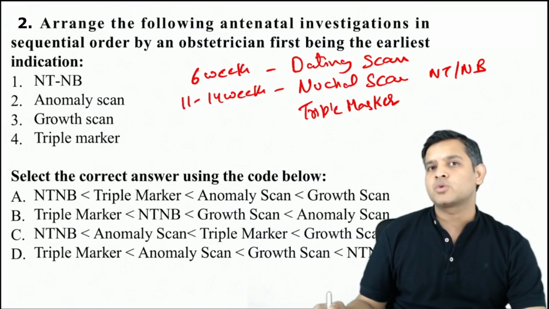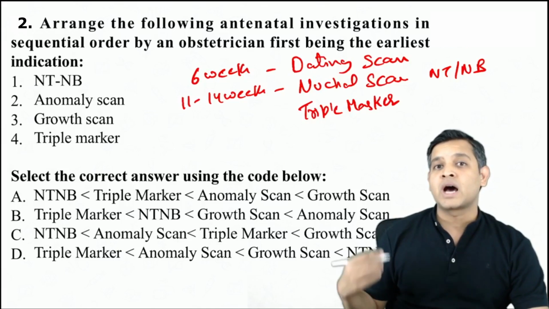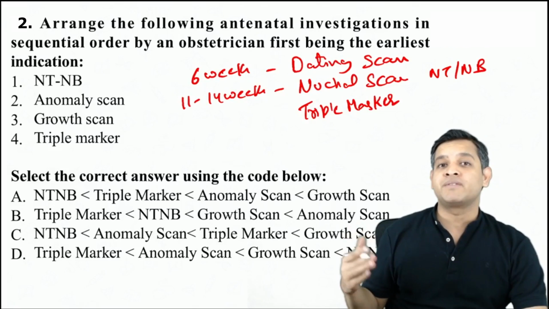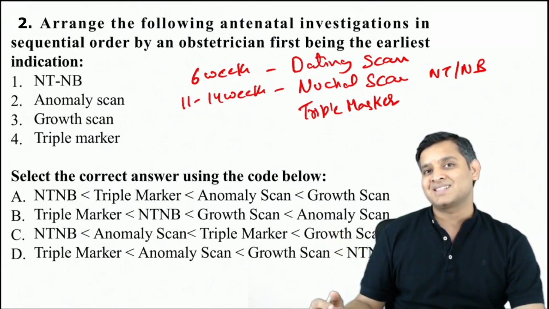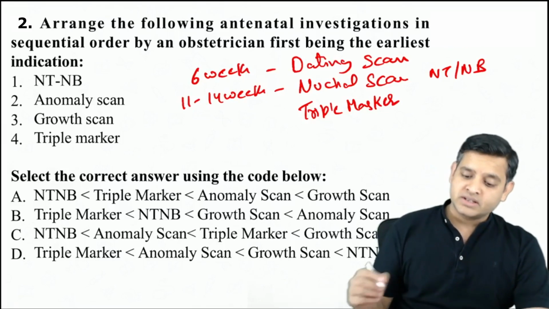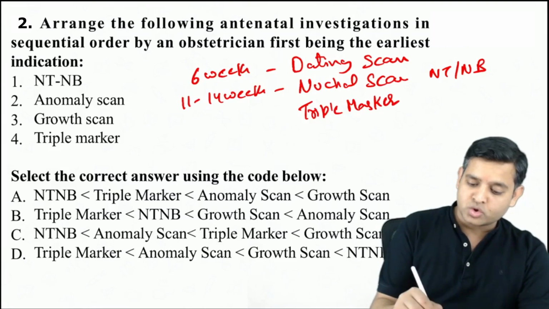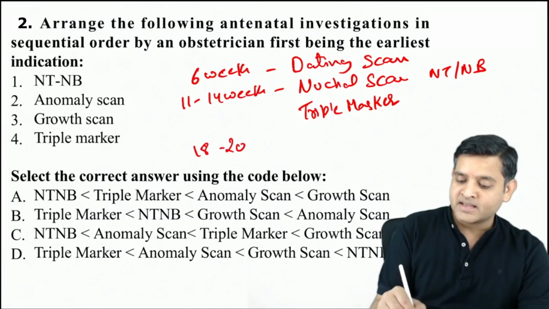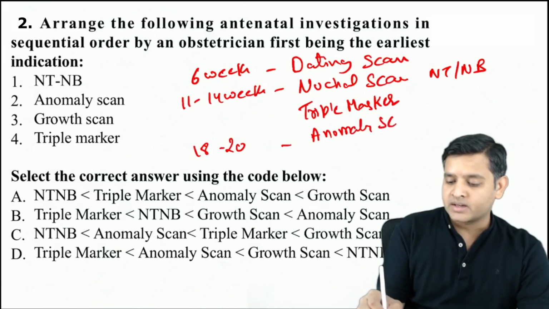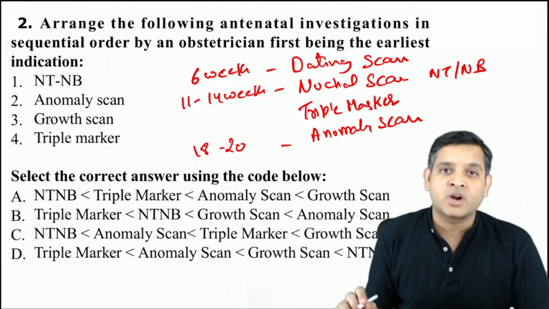The confirmation of the chromosomal abnormality will be done by karyotyping, or now with the more sophisticated way like NIPT, which is non-invasive prenatal testing, which is a blood test done on maternal blood. After this, the next scan that is done is around 18 to 20 weeks, and that is called as anomaly scan. It is to be noted that anomaly scan is done to assess gross congenital anomaly.